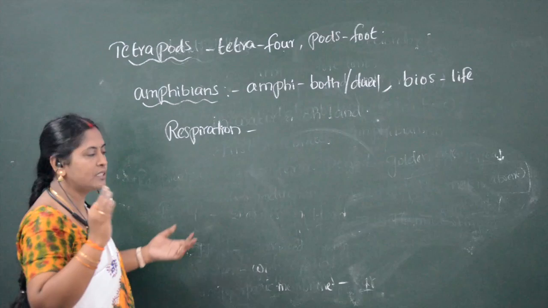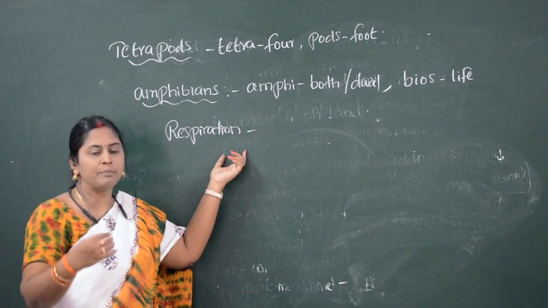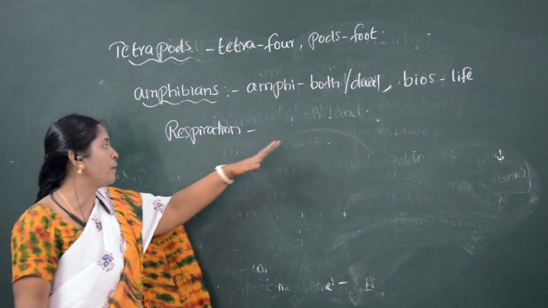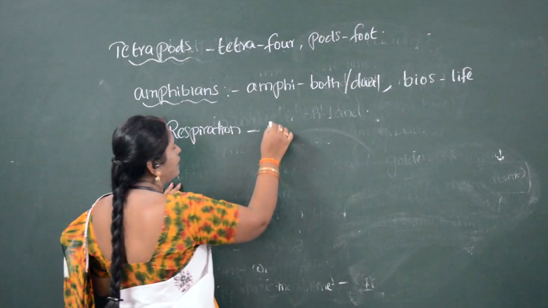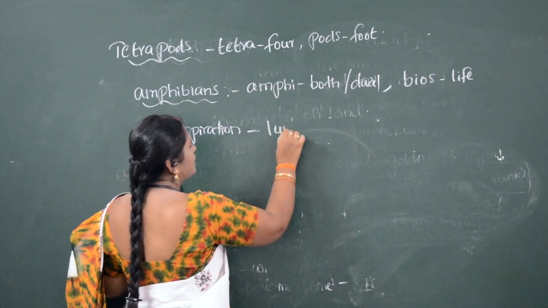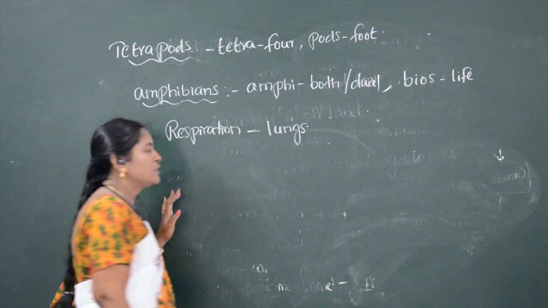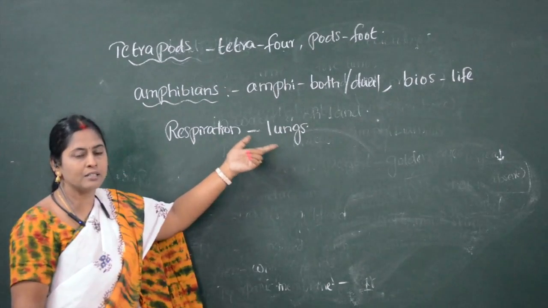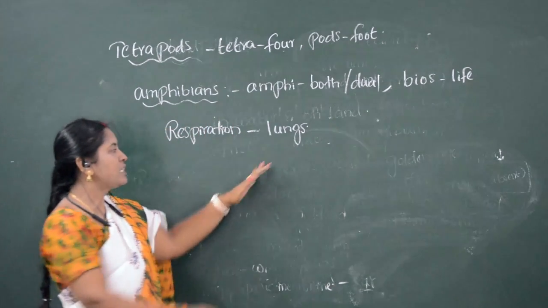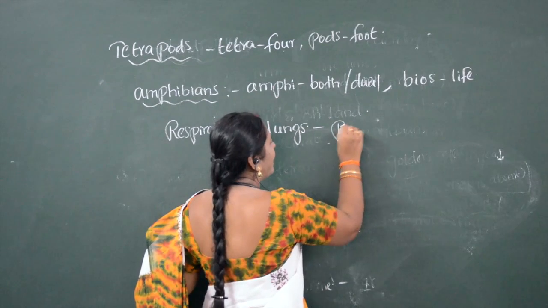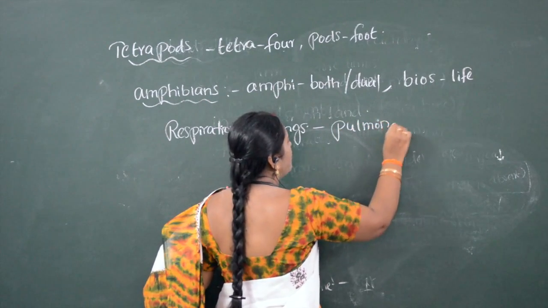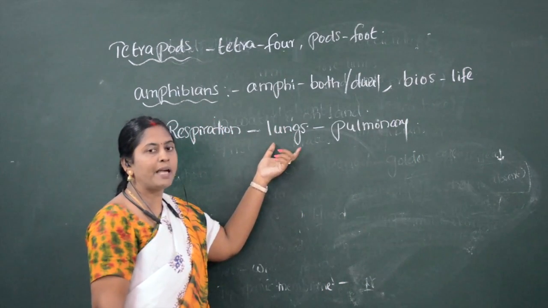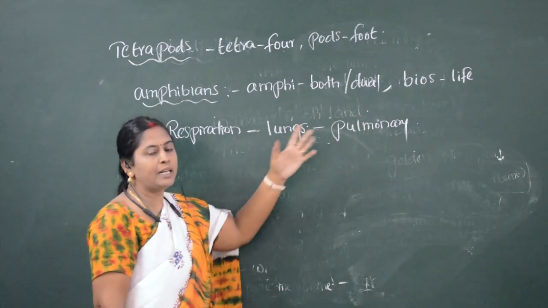But why I am saying three ways is, some larval forms exhibit a third respiratory organ, which is present in some amphibian larval forms. In most of the amphibians, respiration occurs by lungs. So the main important respiratory organ for amphibians is lungs. The organisms which respire with the lungs is called pulmonary respiration.